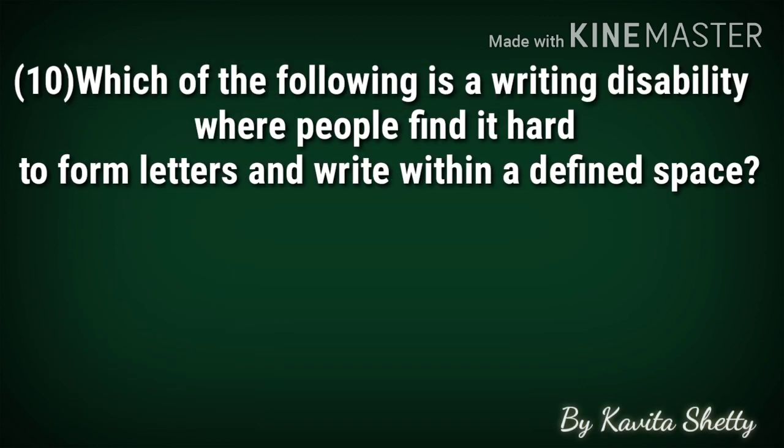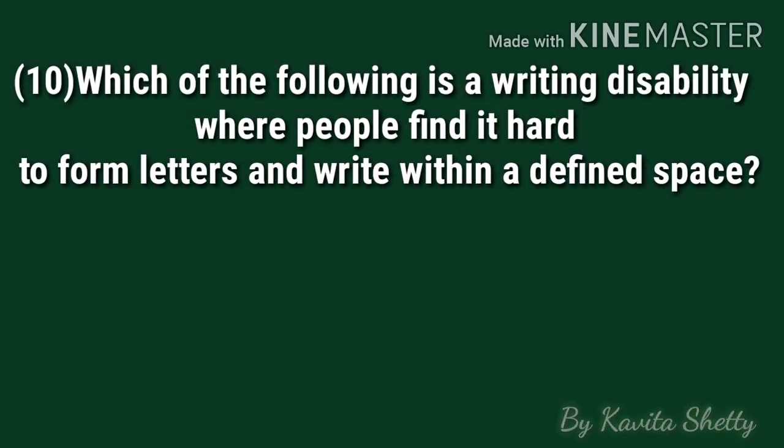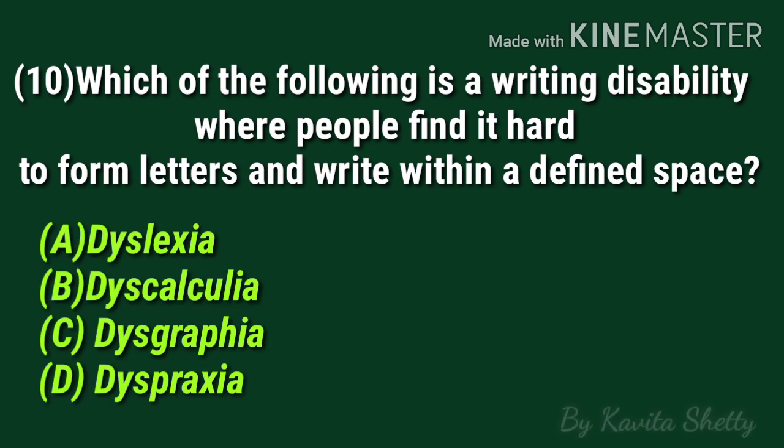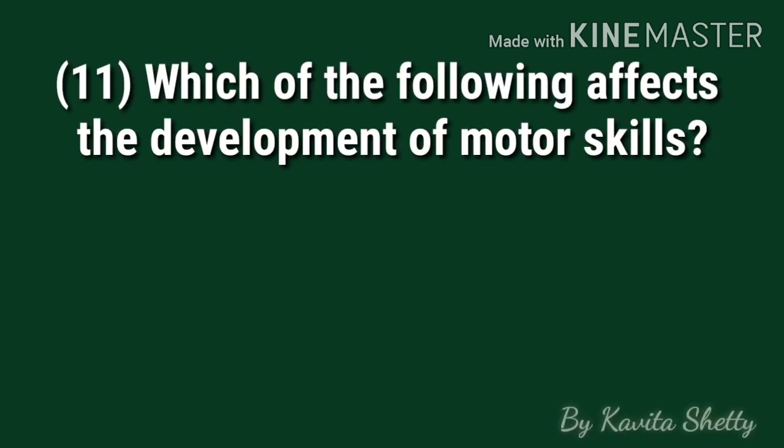Moving towards MCQ number 10, which is, which of the following is a writing disability where people find it hard to form letters and write within a defined space? Again, the options here are same as we have seen in MCQ number 8 and 9. So the correct option is C, dysgraphia. Many people with dysgraphia possess handwriting that is uneven and inconsistent.